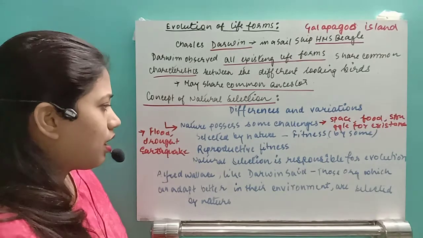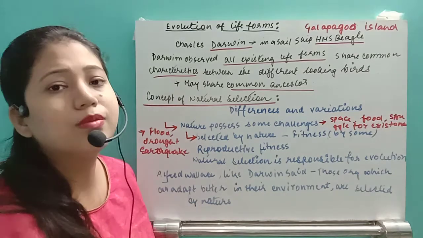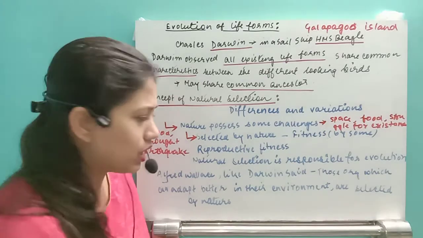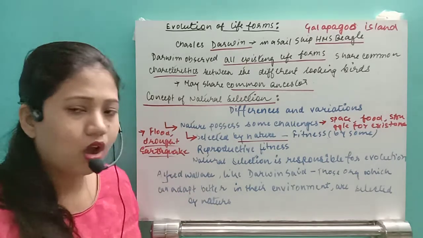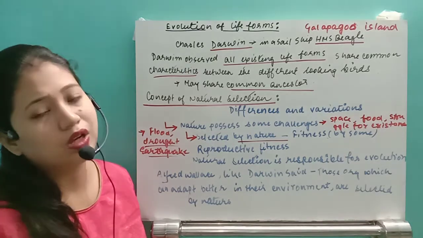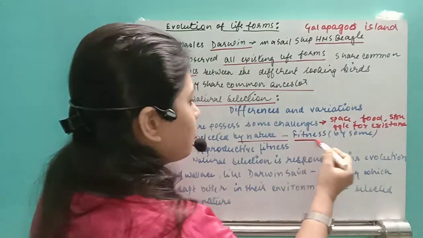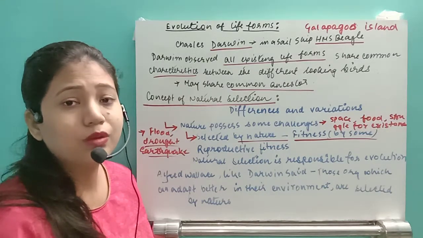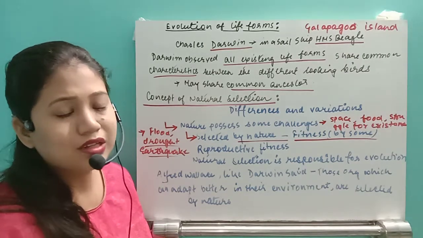Then some of the species are selected by nature, isn't that so? Because all of the birds will not be able to survive. If a species is not able to grab the food, obviously it will die. And if due to flood or drought or earthquake, some species die due to random selection, then also the organism will not be able to flourish. So nature will select the species. And some of the scientists used to call it the fitness of the organism, because whenever the bird is fit, it will grab the food, it will win the race, and this organism will get the chance to